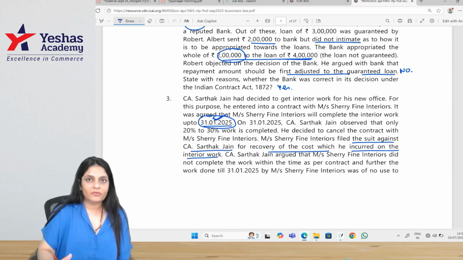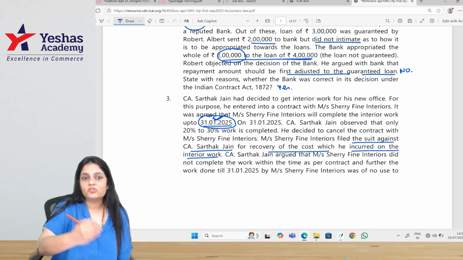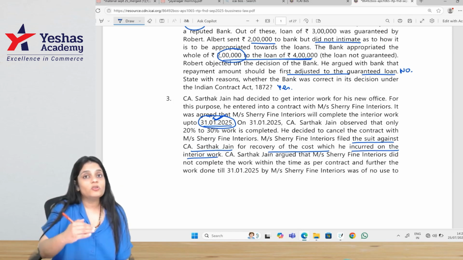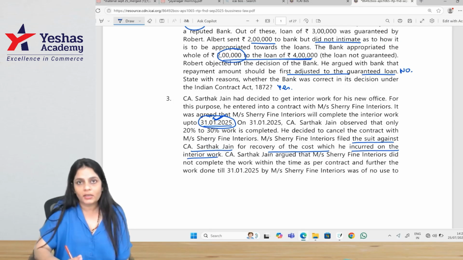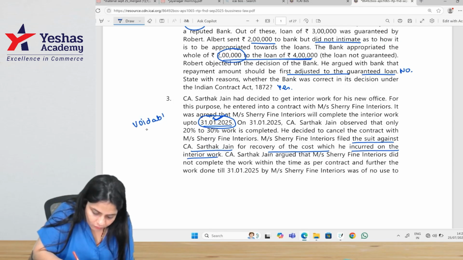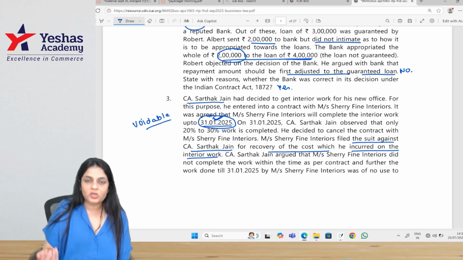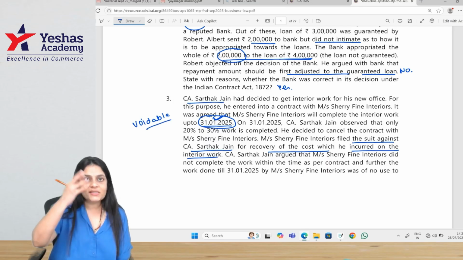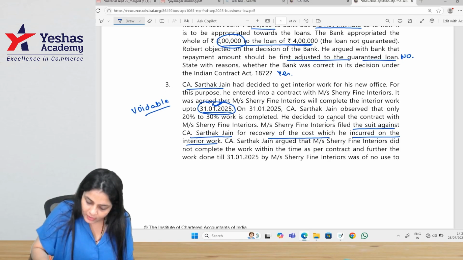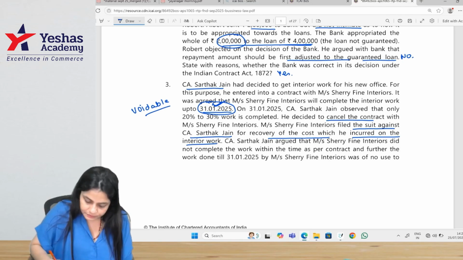And when the time is given, whether it is of essence or not depends on the terms of the contract. From here, it is very much evident that only 20 to 30% of the work was done. That means almost all of the work is not done. So in this case, the contract will become what? Voidable at the option of Sarthak Jain. Voidable means I can cancel, I can accept. So he decided to cancel. Can he do that? Yes.